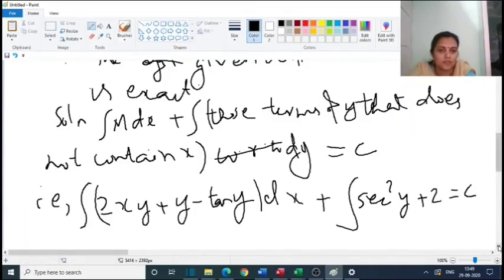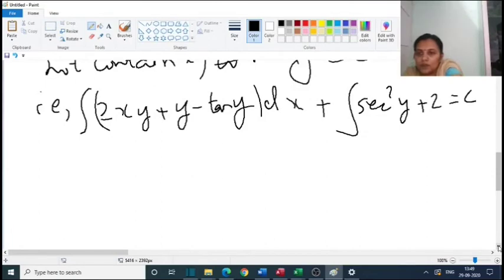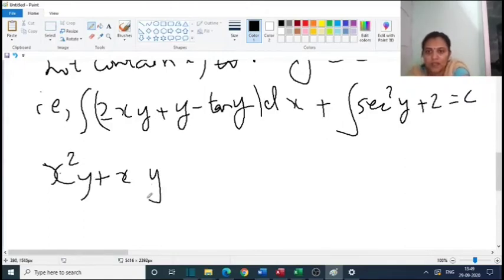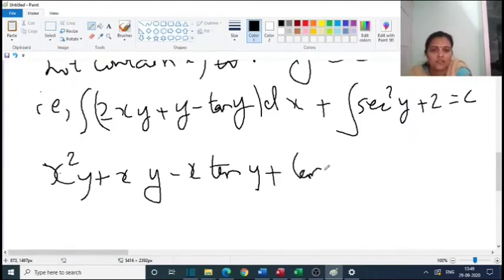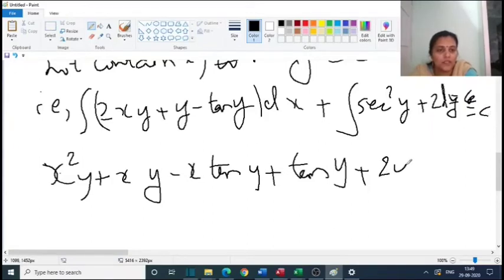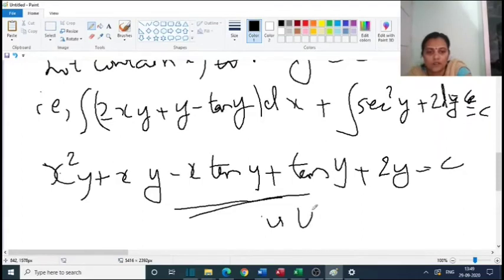So this is equal to 2x, integral of 2x is x square, y plus xy minus x tan y. Integral of sec square y is tan y, this is dy, plus 2y is equal to c, which is the solution.